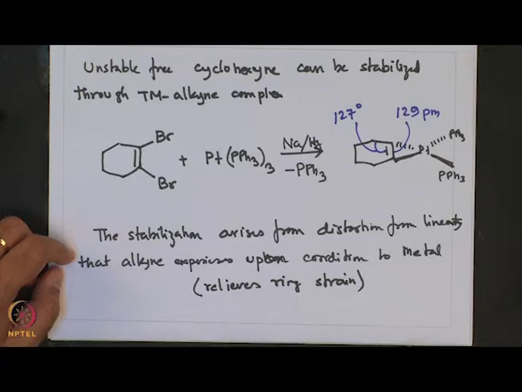So, here we see two important applications of these transition metal complexes upon coordination. One is that one can stabilize unstable alkynes in form of cyclohexyne, or one can even stabilize explosive alkynes like halo substituted alkynes upon coordination to transition metals.